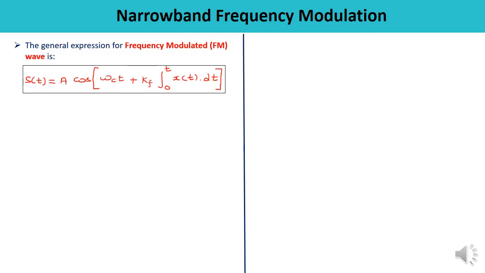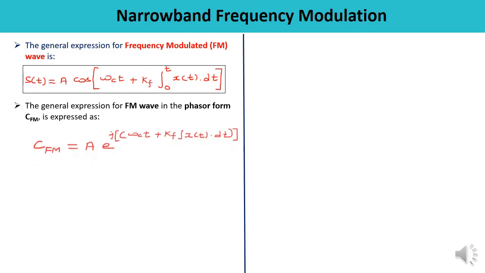But we must remember how to write the general expression of frequency modulated wave in phasor form, because that is going to be helpful in further mathematical analysis. So the general expression of frequency modulated wave in phasor form can be written as: C of FM is equal to A times e raised to the power j, omega c t plus kf integral of x of t dt.